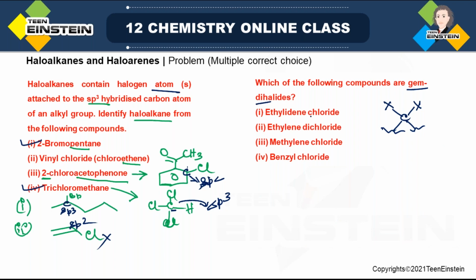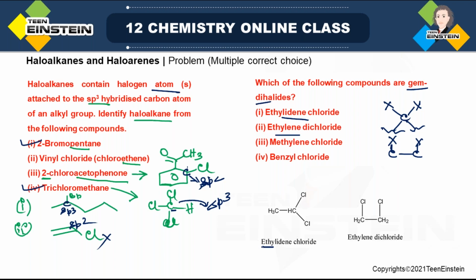The first one is ethylidene chloride, and the second one is ethylene dichloride. See the difference you have to understand. If you are in a hurry and reading it very quick, it seems as if same, but it is not same. Look at the spelling, it is different. Ethylene dichloride is simple. Simply take ethylene, CC double bond, and 2 halogen atoms are on the 2 adjacent carbon. But when it is ethylidene, it is actually same carbon containing 2 halogen. So these are the structures.